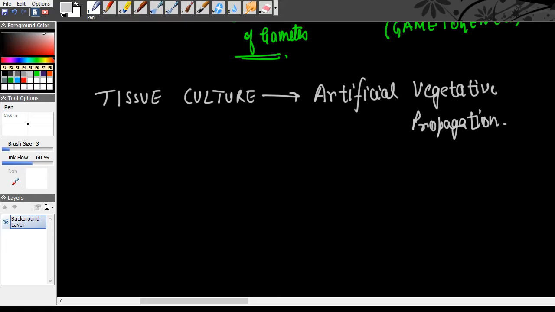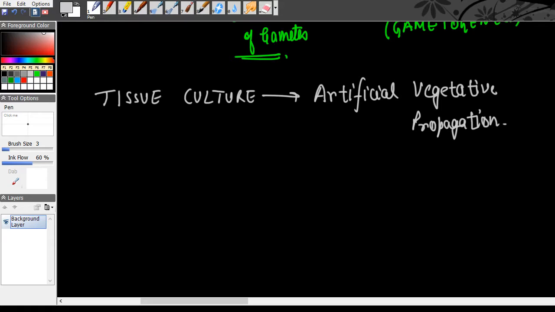Now, usually the things in the green box are not meant for assessment. As per CBSE rules, the things in the green box are not meant for assessment in examinations. However, sometimes they are asked.